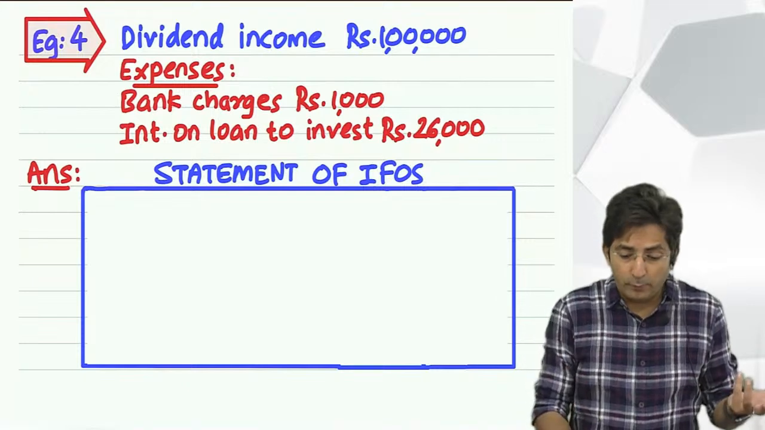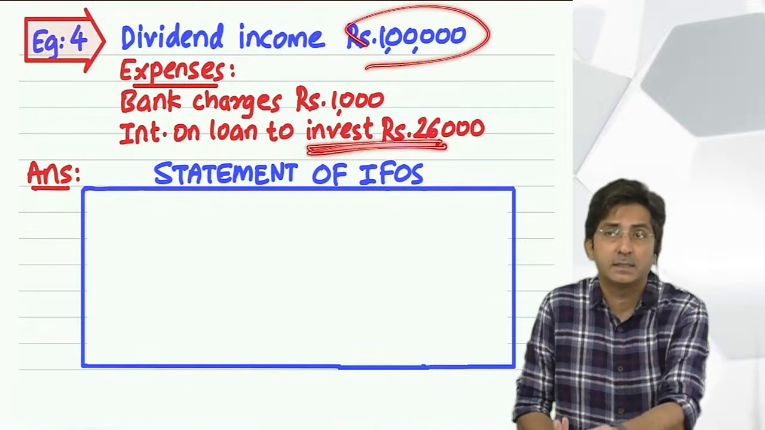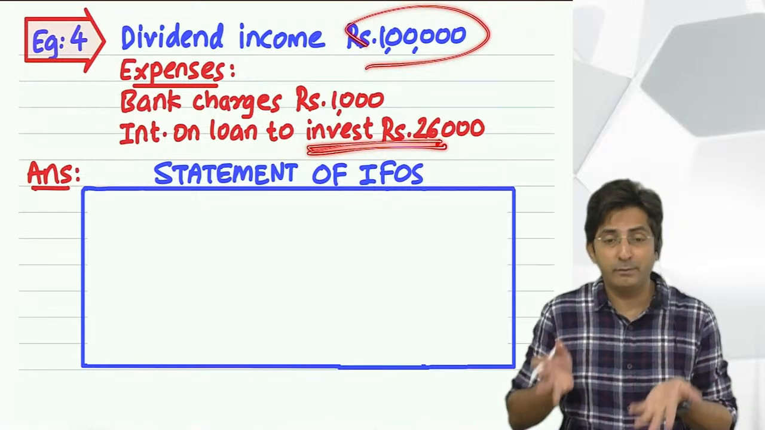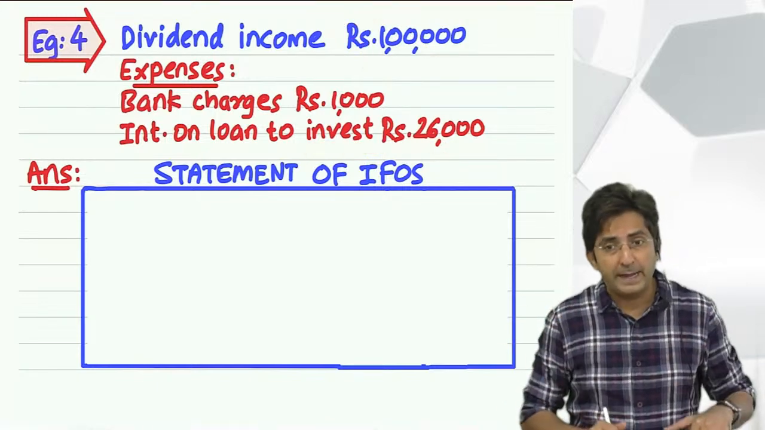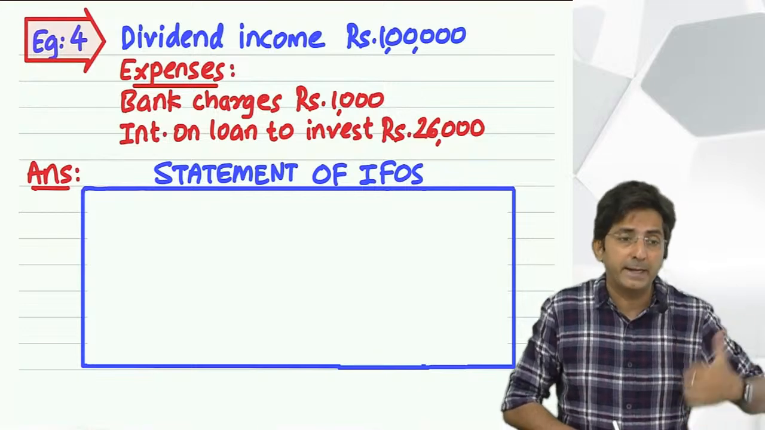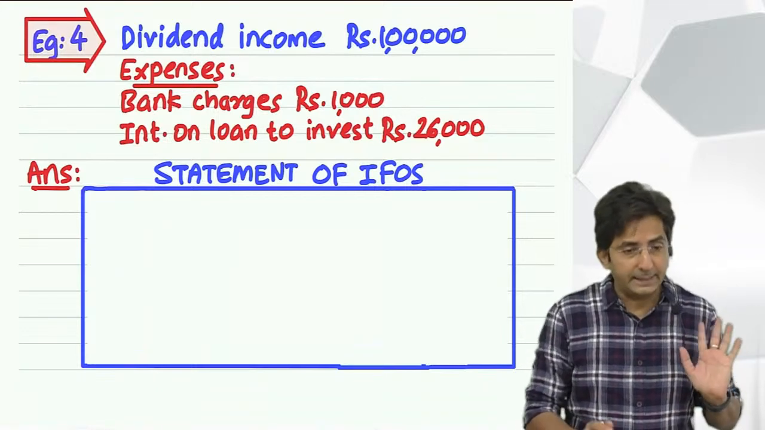Income is in the form of dividend because I invested in shares. So I am getting dividend. But to invest, I had to take a loan. On the loan, I have to pay interest. So that becomes my expenditure. So these are all connected expenditure.